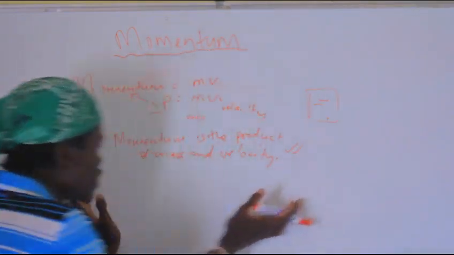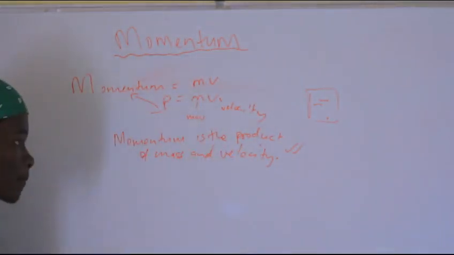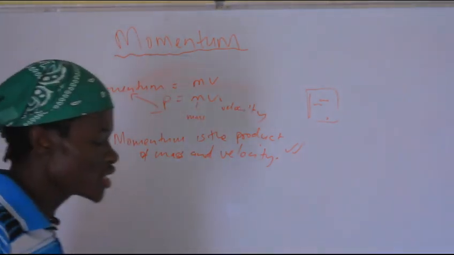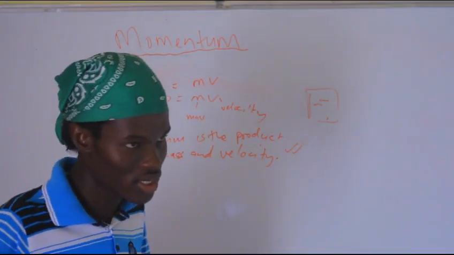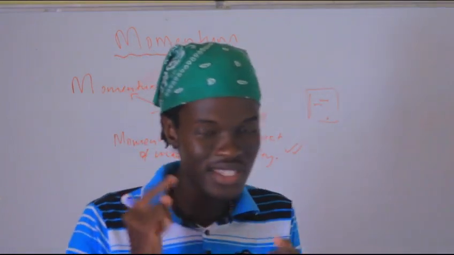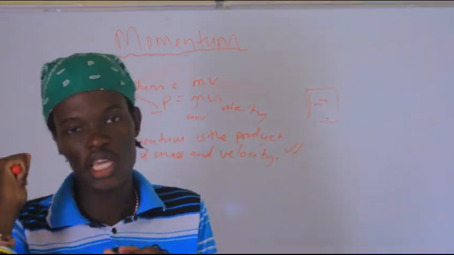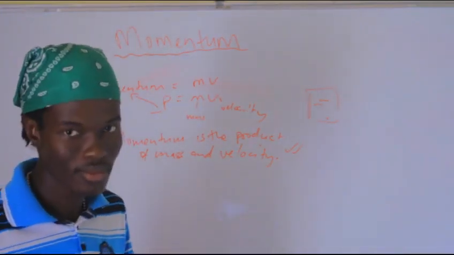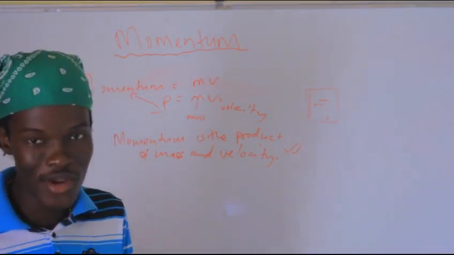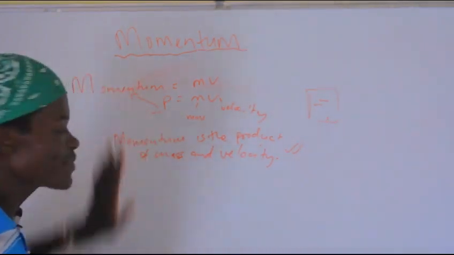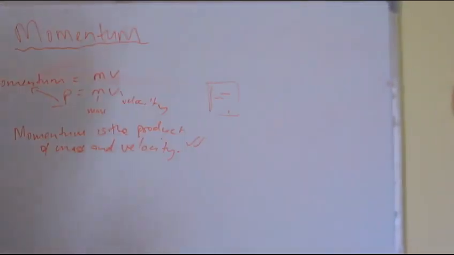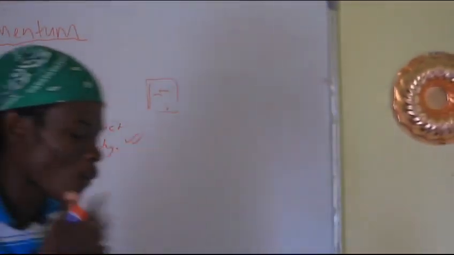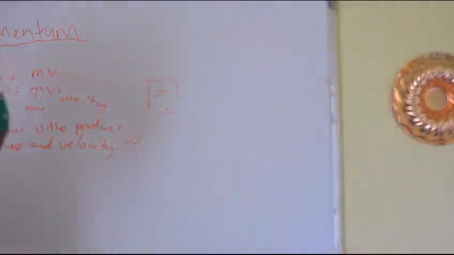Now that we know how to define it and we know the formula, the question is, K-Pro said momentum is a vector quantity. Don't waste your time: there's a scalar, there's a vector. Go back to your grade 10. Mass is a scalar quantity. Momentum is a vector quantity, which means momentum has direction.